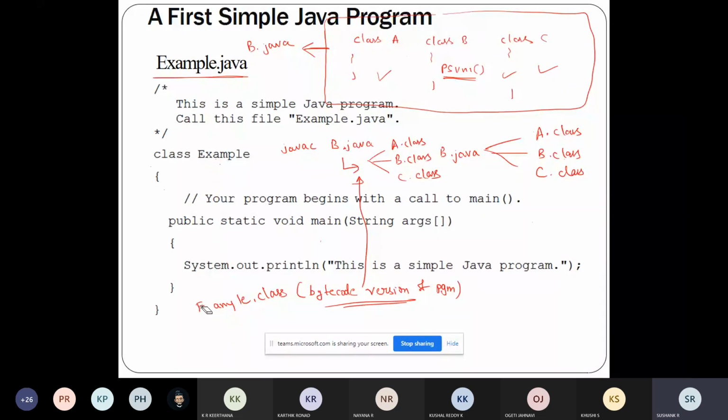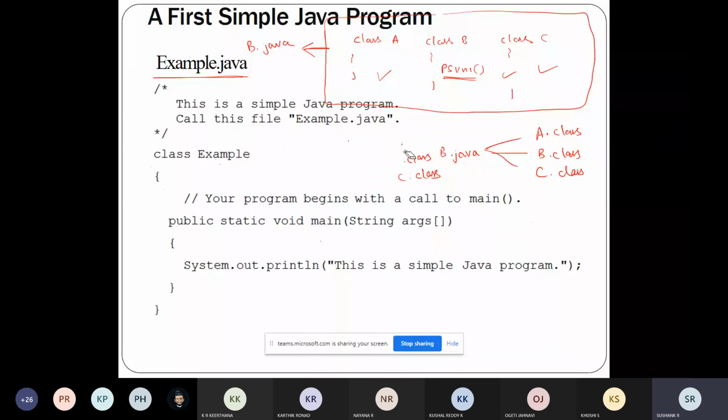After the process of compilation, the next process will be execution. So how to execute the files? The compilation part is clear. Once the compilation is done, if it doesn't contain any error, you need to run the program.